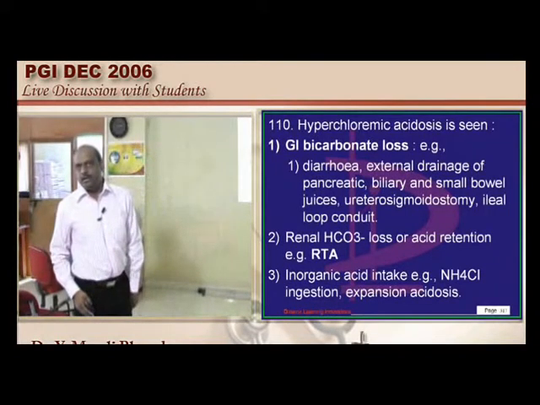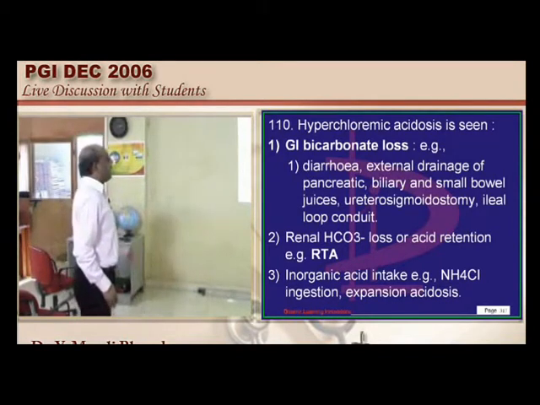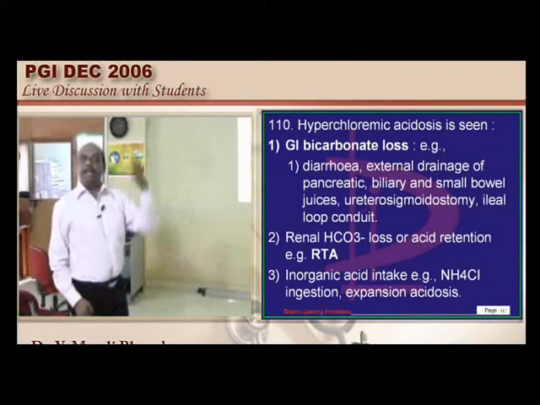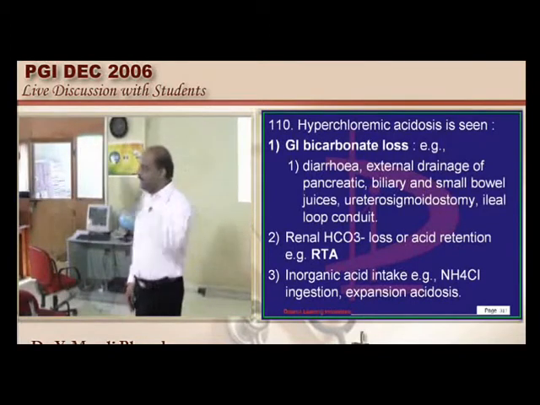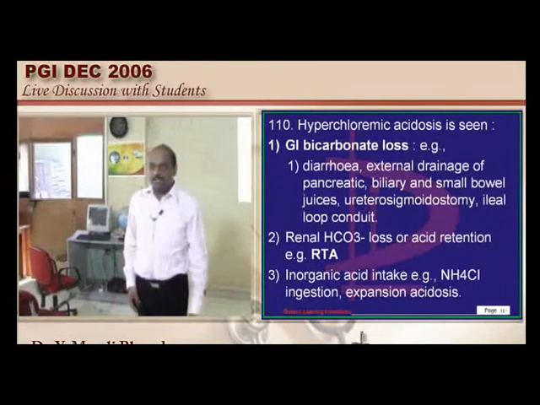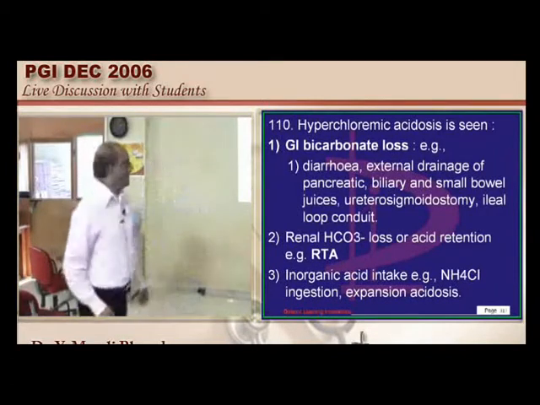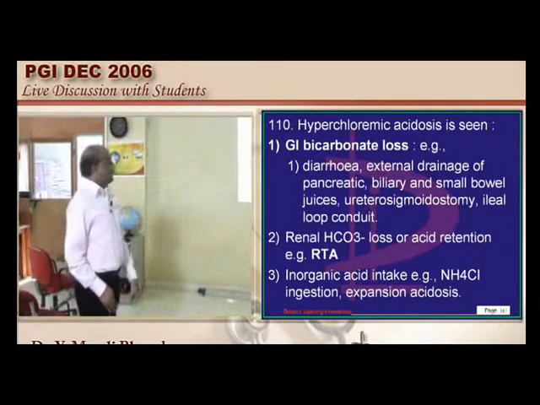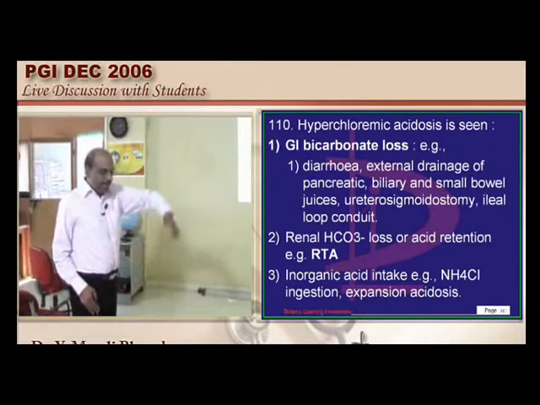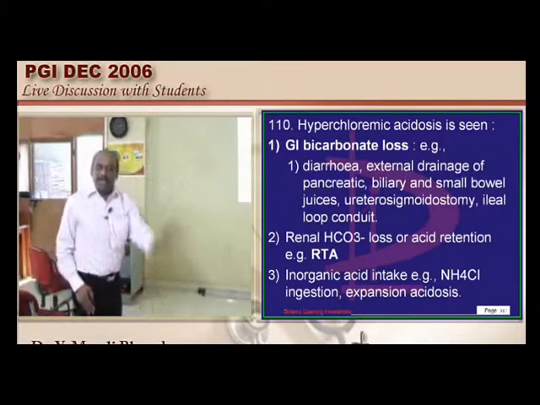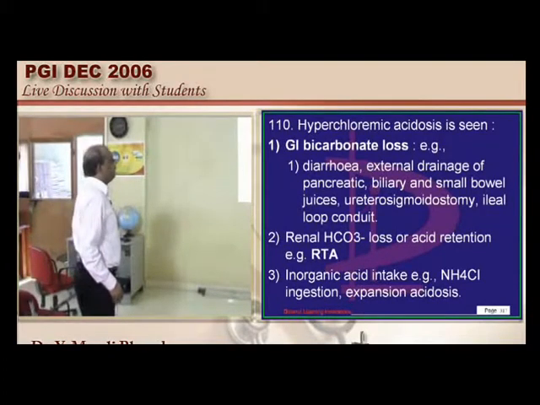Now what are the causes for this kind of situation? Bicarbonate would have been lost from the gastrointestinal tract. If we vomit, do we lose bicarbonate, or if we pass diarrhea do we lose it? More often from the lower part of the GIT. So diarrhea, external drainage of any pancreatic, biliary or small bowel juices, because they are all bicarbonate rich and are drained out of the body. That is another reason for the fall of bicarbonate.